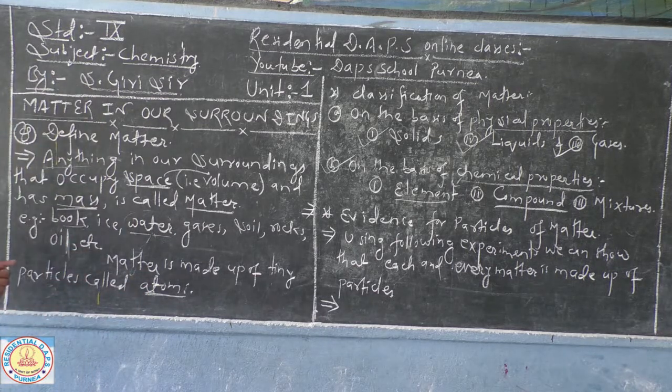And matter is made up of the tiniest particles known as atoms or molecules.